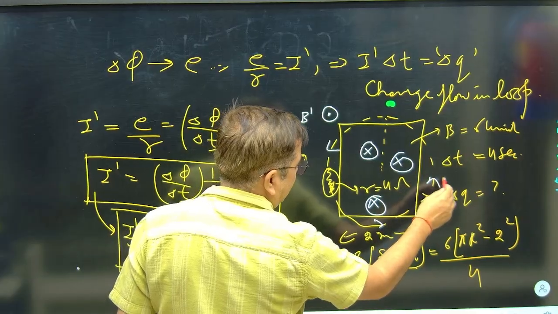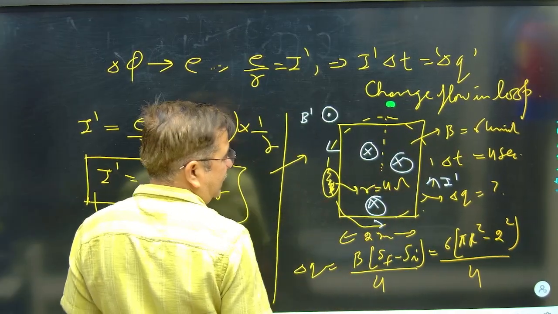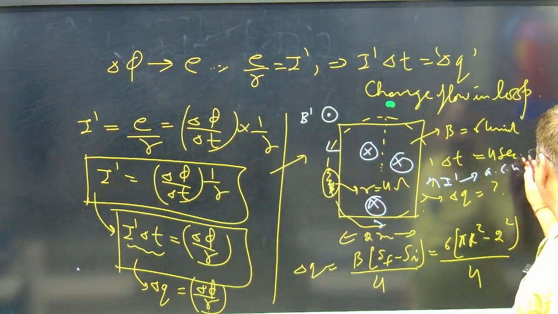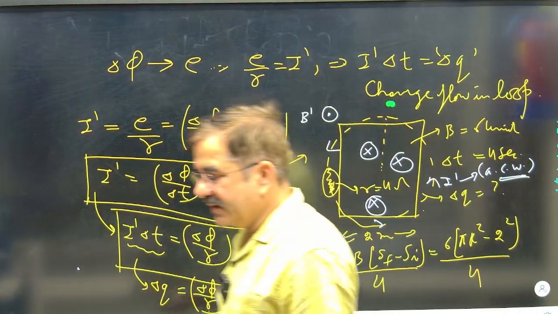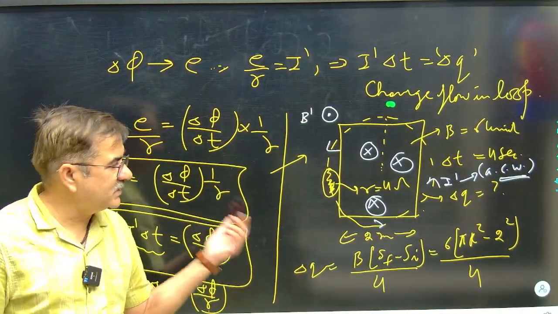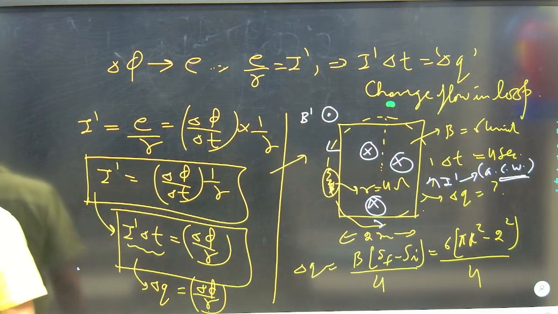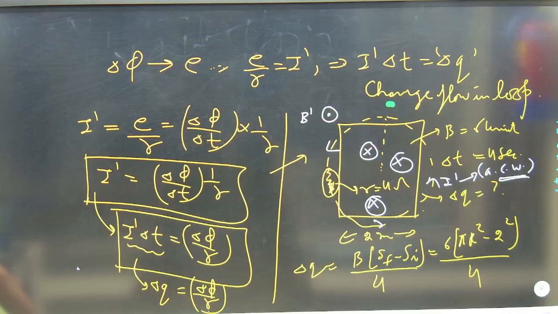So I dash induced is this way, and you see the direction, I dash is anti-clockwise. So how current and charge flow are related, that we can see. You can relate that pattern to how the result came.